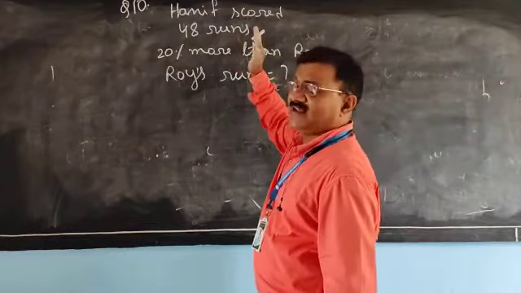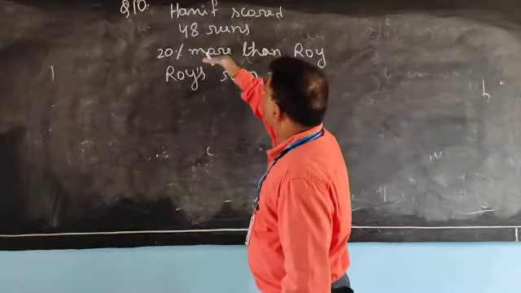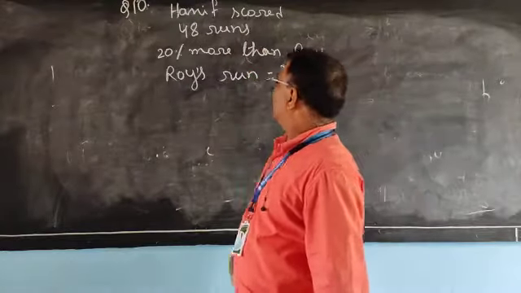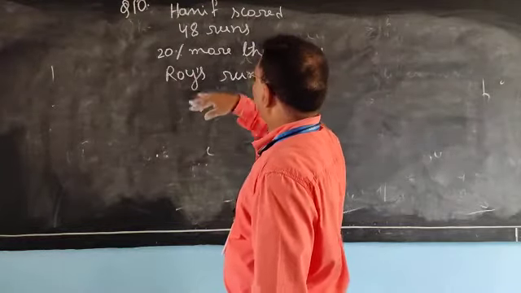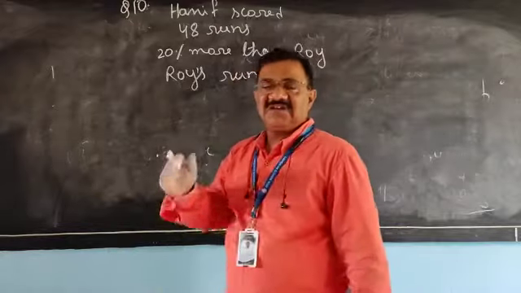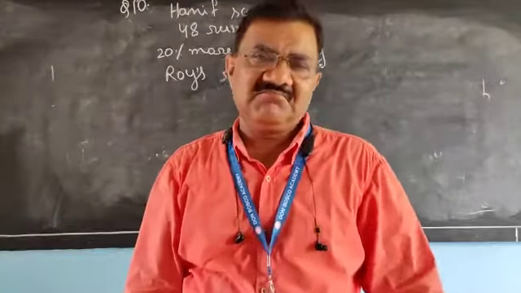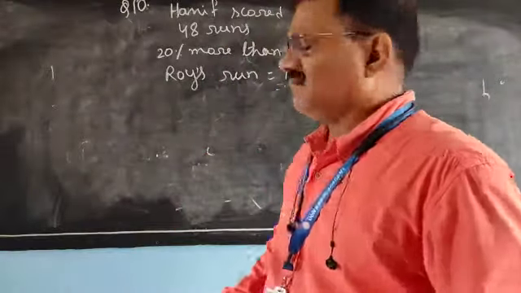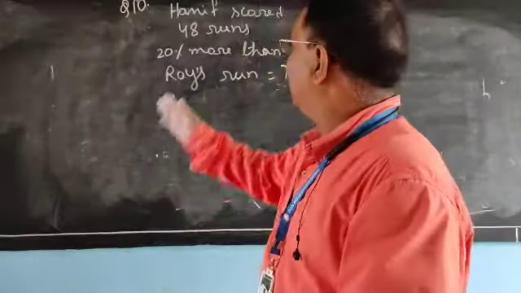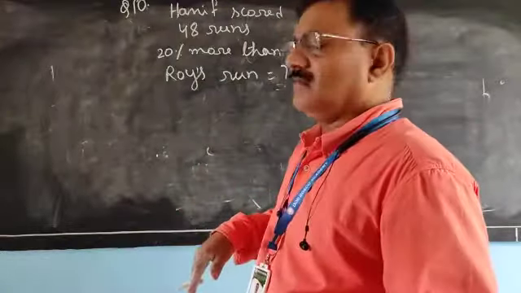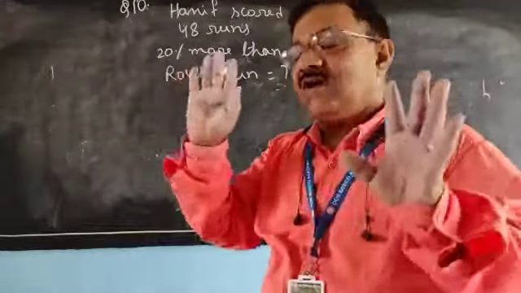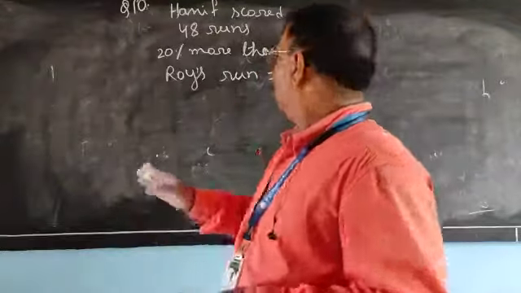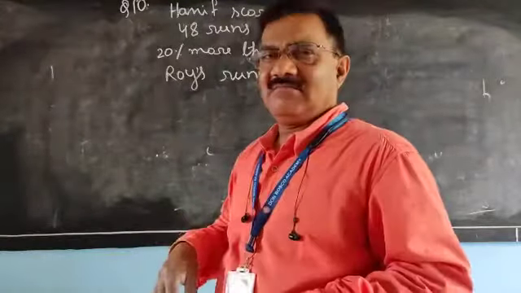Only Hanif's score is given, 48 runs, and it is 20% more than Roy's.